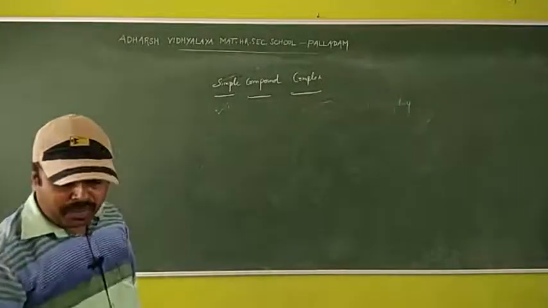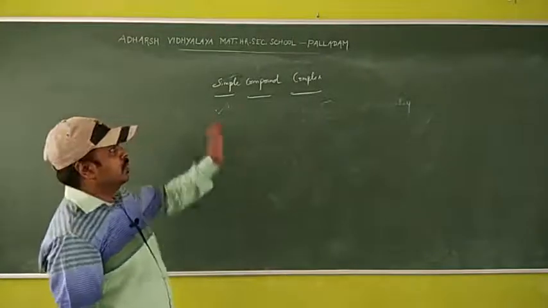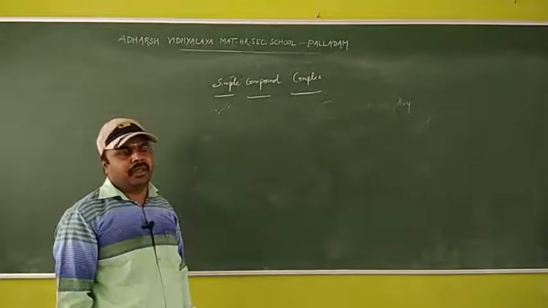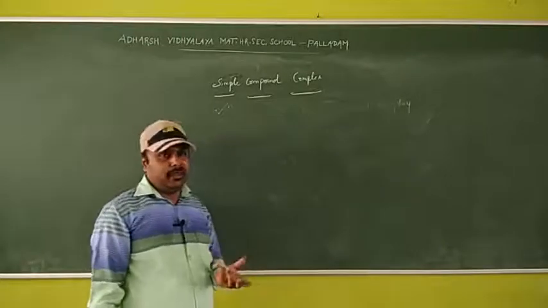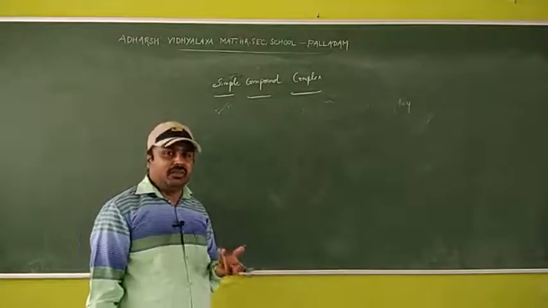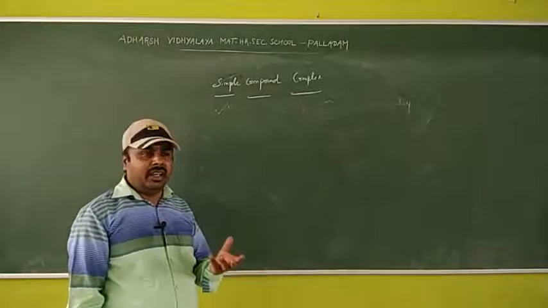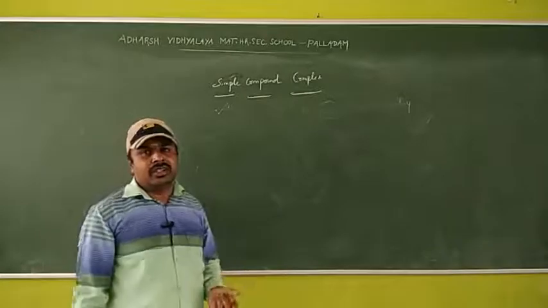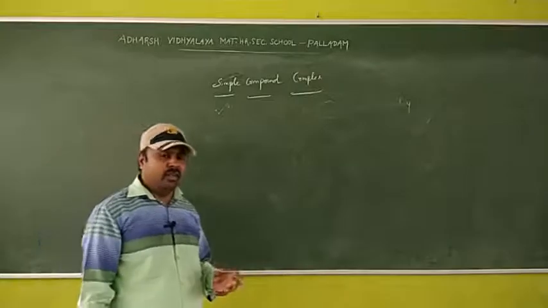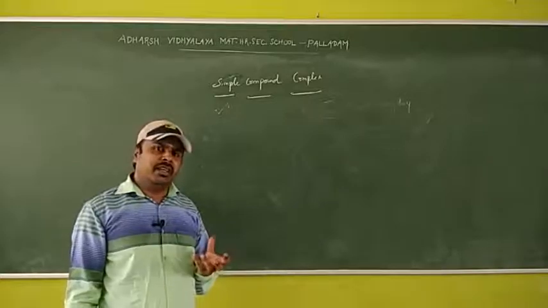So next, we have to know about phrase and clause. Simple, compound, complex is based on phrase and clause. Because in active voice, passive voice, we have to know about the tense and also the V3 form of the verb. So the verb is playing the main role, also the tenses. And in direct indirect also, tense is playing a very important role. But here, in simple compound complex, we have to know about the phrase and clause. So what is a phrase? What is a clause?